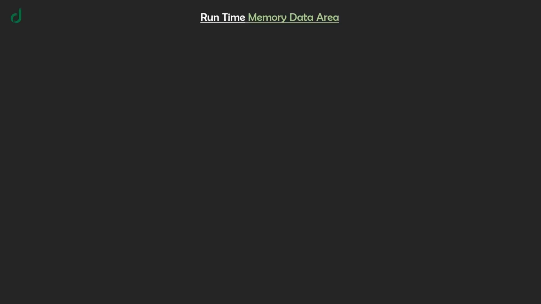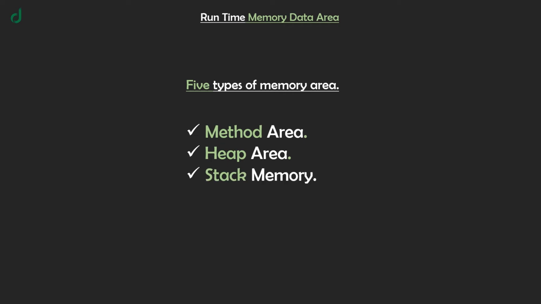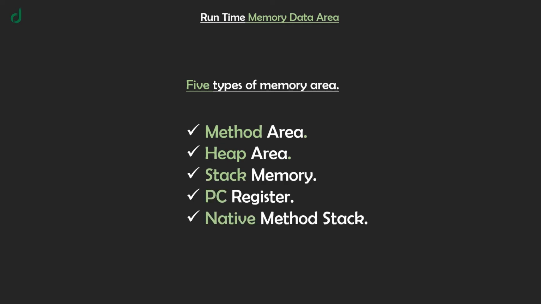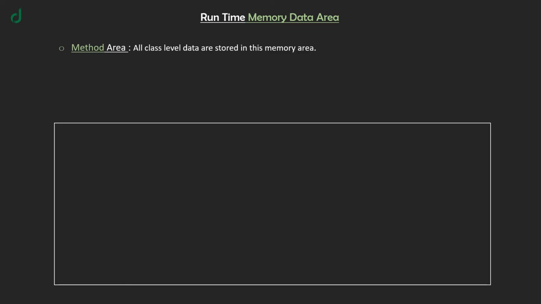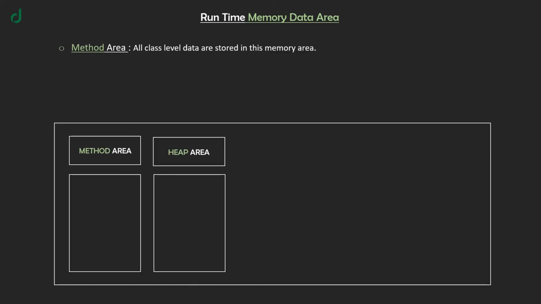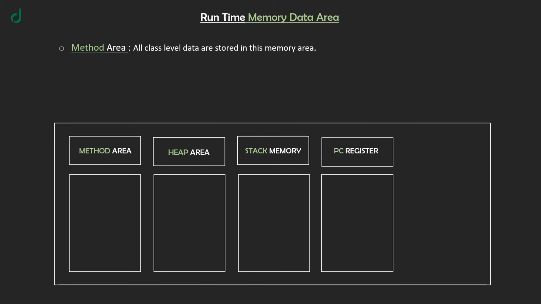Now, let's understand the runtime memory data area section. It contains 5 types of memory area. First one is method area. Second one is heap area. Third one is stack memory. Fourth one is PC register. Fifth one is native method stack. Inside the runtime memory data area, first one is method area, where all class level data are stored in this memory area.